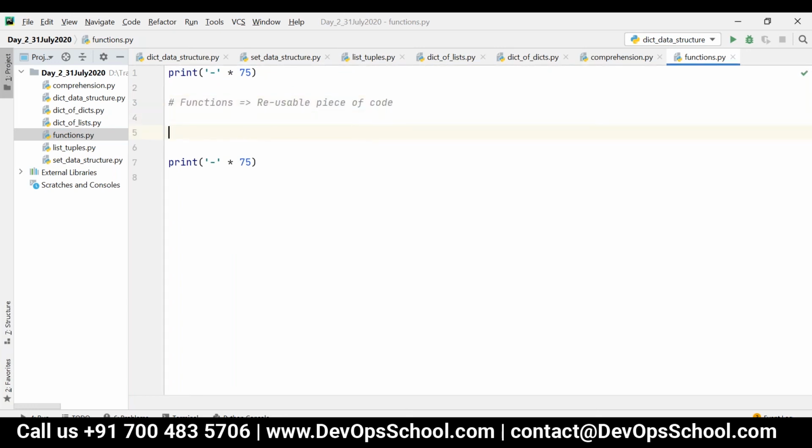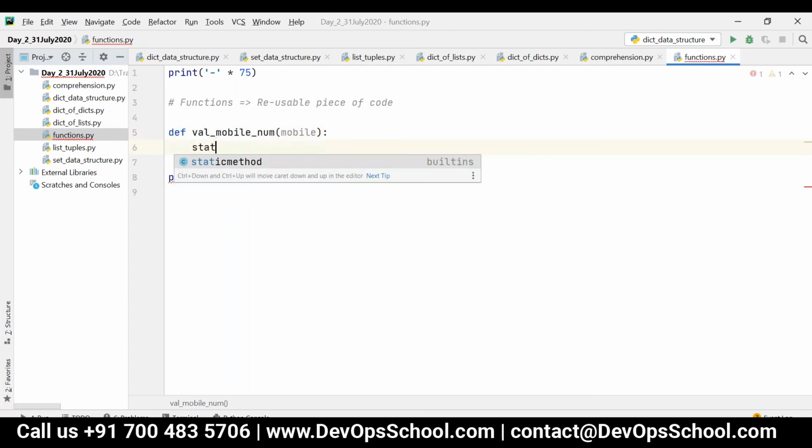In Python, if I want to define a function, I should start with a keyword called def followed by the function name. Let me validate a mobile number. If the function is not taking any parameter, just leave empty parentheses and then place a colon. If the function is taking some parameters, just have the name of the parameter within the parentheses, like mobile. That should be sufficient, and then you can start writing the block, like status is equal to invalid.